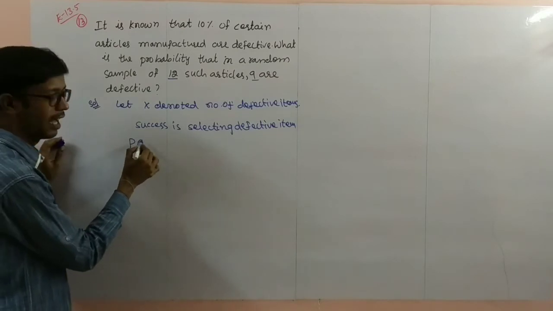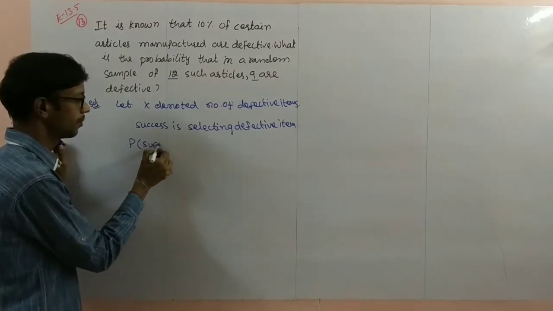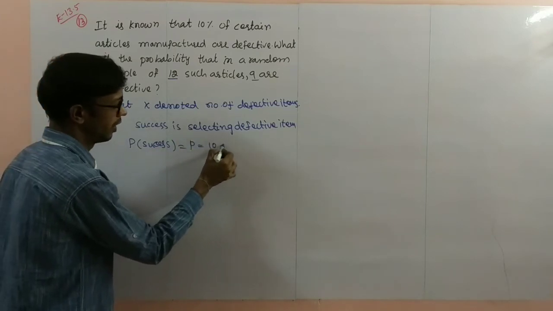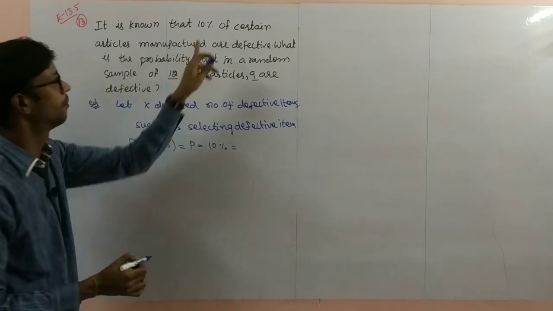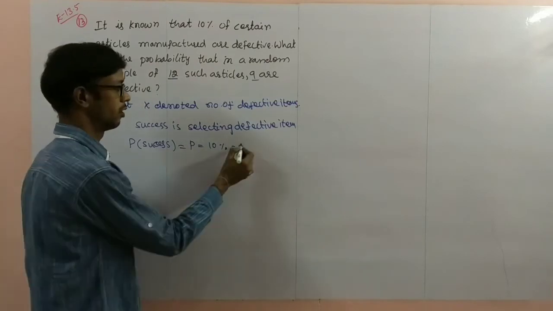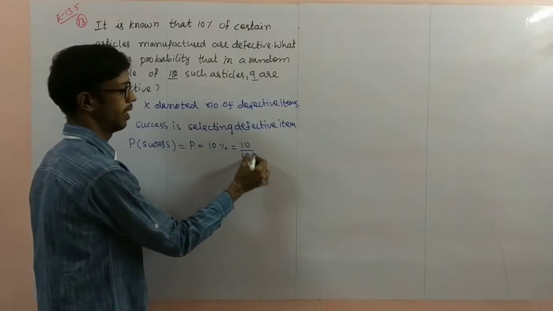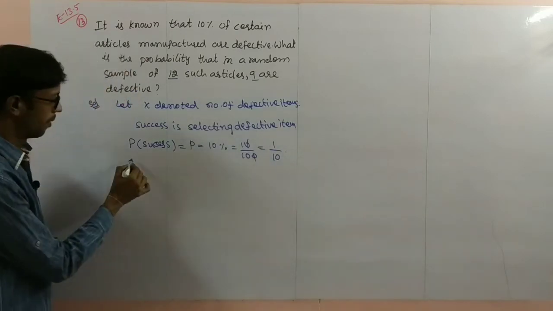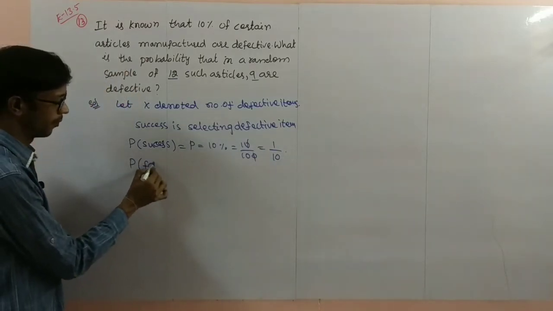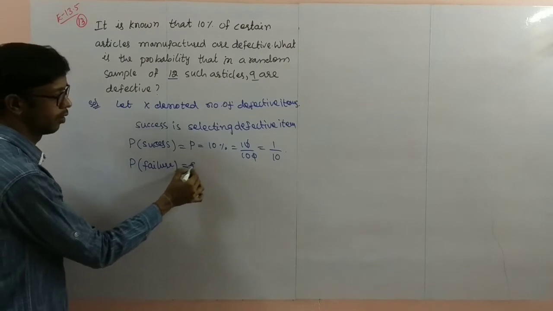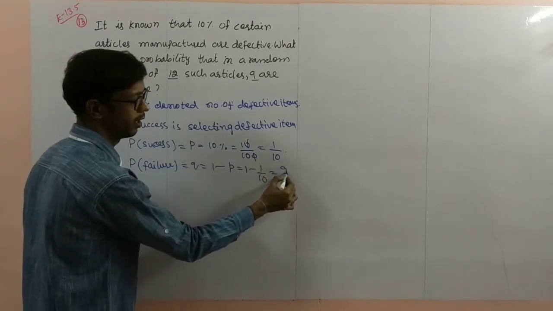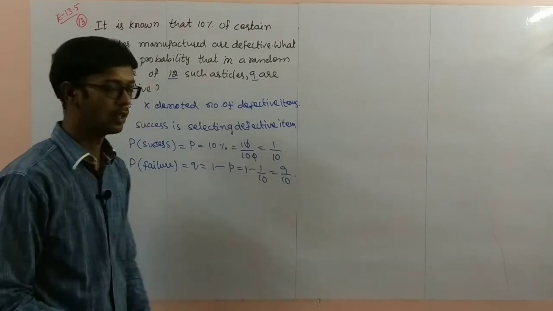Therefore, probability of success is small p. How much is given? Defective items are 10%. So 10% is nothing but 10 by 100, which is 1 by 10. Probability of failure Q is 1 minus P, 1 minus 1 by 10 is 9 by 10.